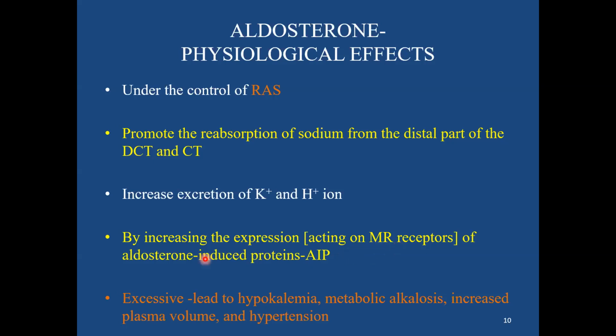Now, we have already seen what happens if there is excessive synthesis of mineralocorticoid, which leads to hypokalemia, metabolic alkalosis because of the loss of H plus ions, and increased plasma volume, probably because of the increased sodium absorption, which is responsible for the hypertension.